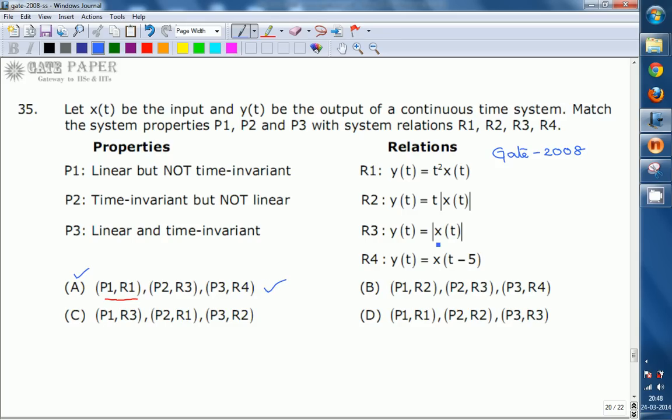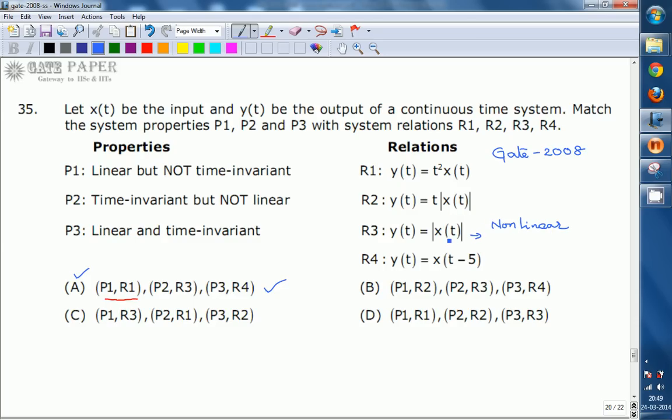Now let us see R3. We have a mod here, so this is non-linear, as we discussed in the previous case, where a mod on x of t is always non-linear.